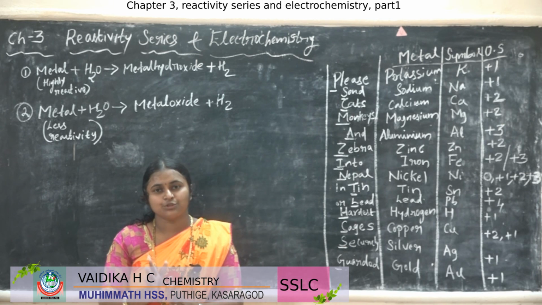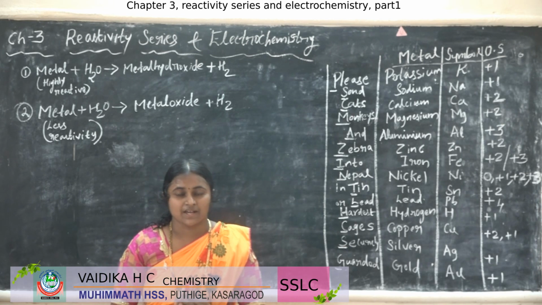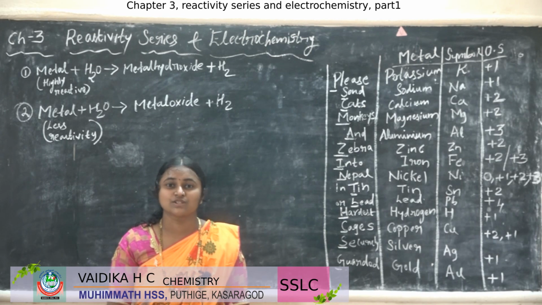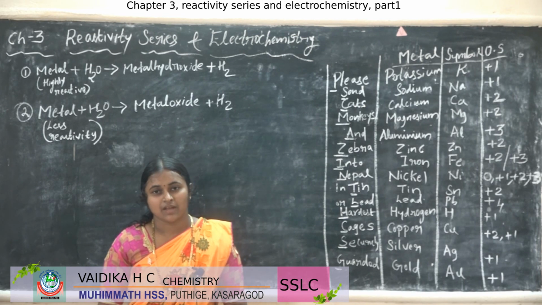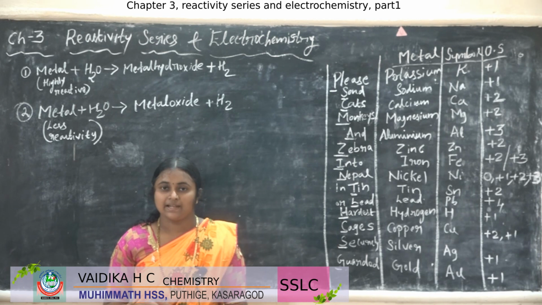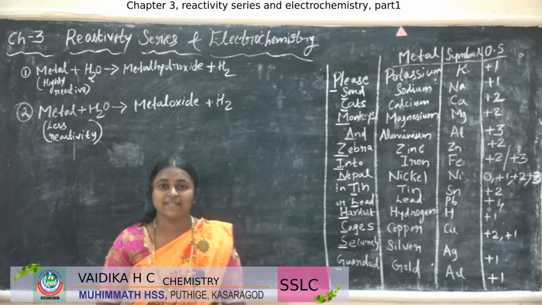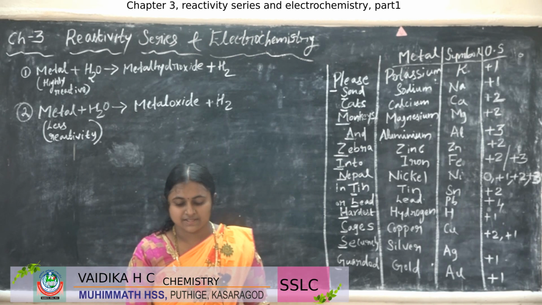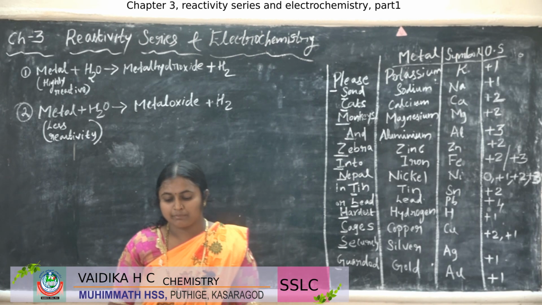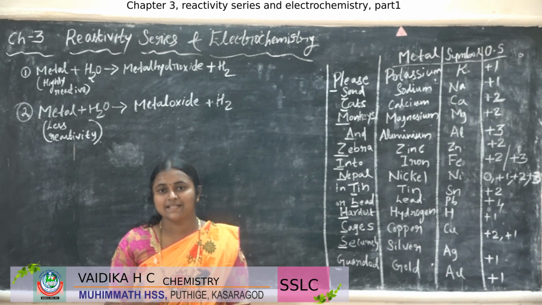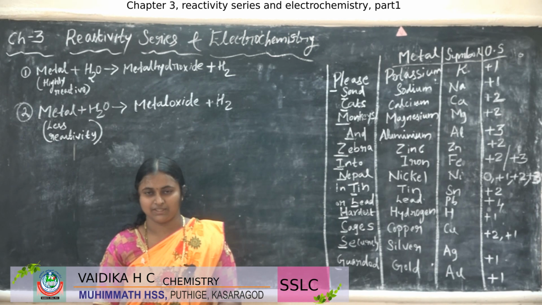I told that some metals react vigorously, but some metals react slowly. Why does this happen? What is the basis of this? Let us study it. That is the reactivity series. In the reactivity series, the metals are arranged in the decreasing order of their reactivity.